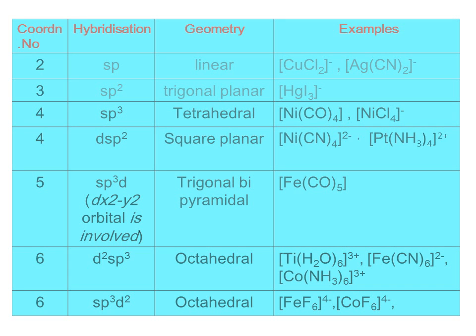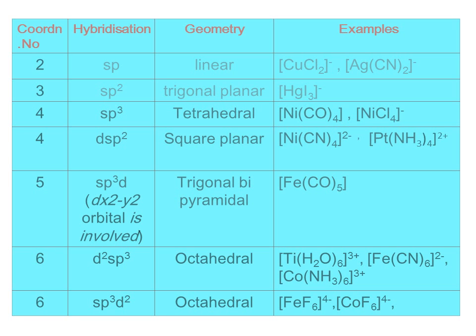Here is a list of hybridized orbitals with their shape, geometry and the hybridization given. If the coordination number is 2, you know what coordination number is? Number of bonds formed between the central metal atom and the ligand. If the bonding is only 2, then the hybridization is sp and the geometry is linear. For that I have given you an example.